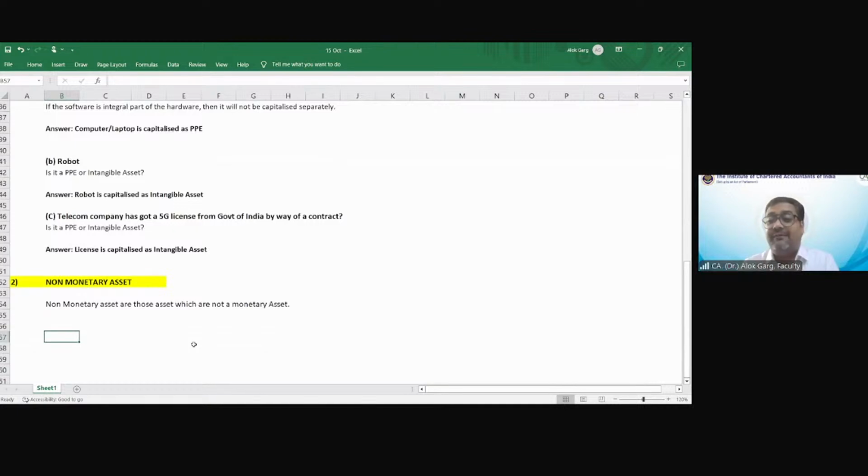Monetary asset. If you know the definition of monetary asset, and that item is not a monetary asset, then it is a non-monetary asset.